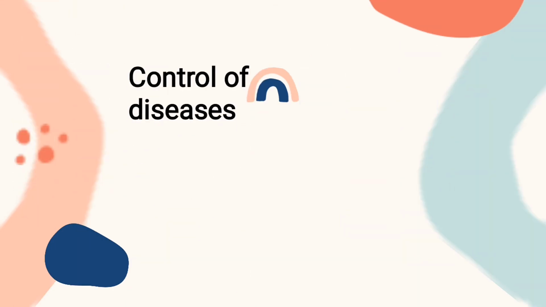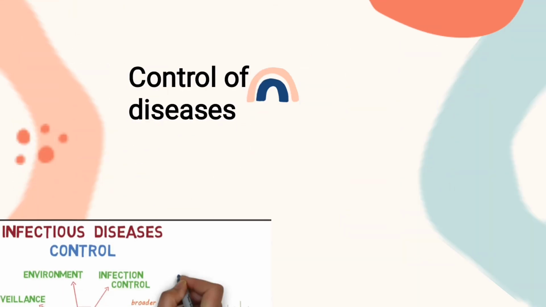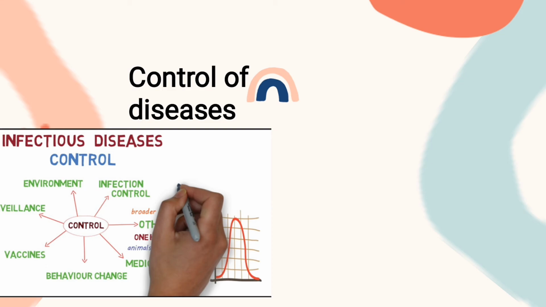And also we now talk about the control of disease. Infectious diseases can be controlled either by ensuring a good environment, vaccines, changing our behavior, medications, or good surveillance.